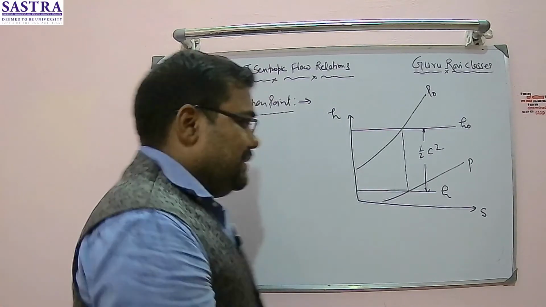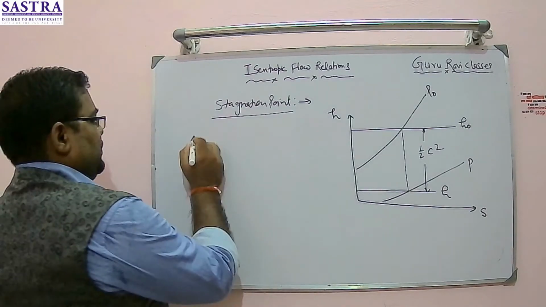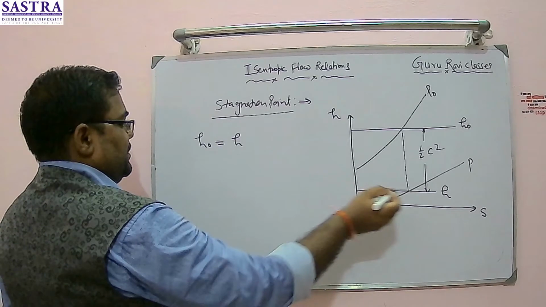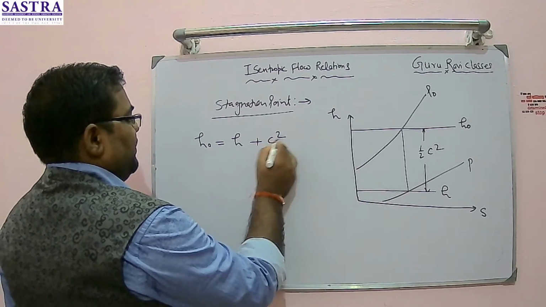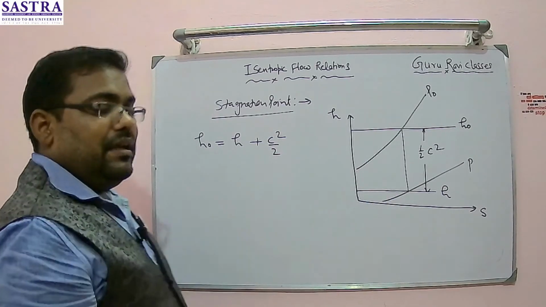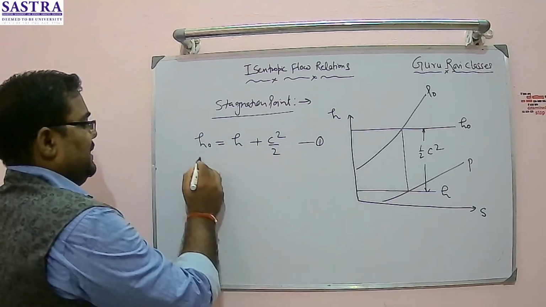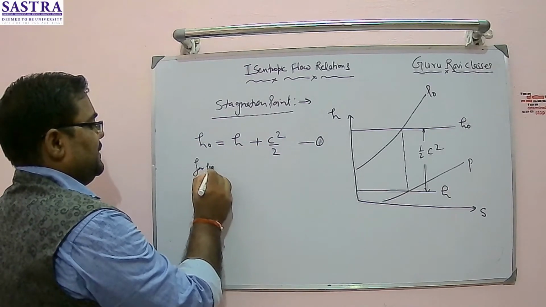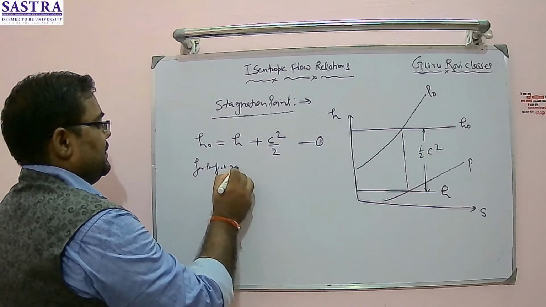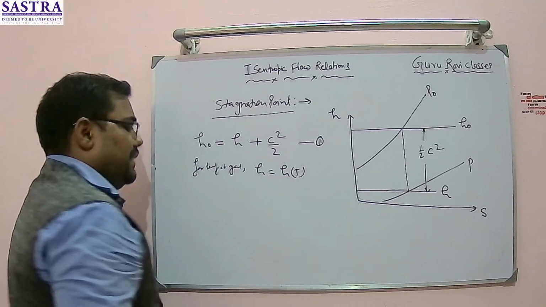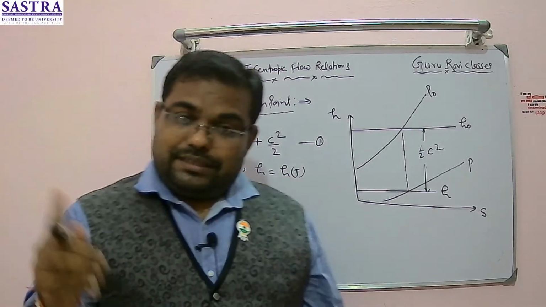So I can write the equation here, H naught, the total enthalpy, is equal to H at this point plus C square by 2. C is the local velocity of the flow, right. This is my equation number 1. And for a perfect gas, enthalpy is a function of temperature alone, right. Enthalpy is a function of temperature alone.